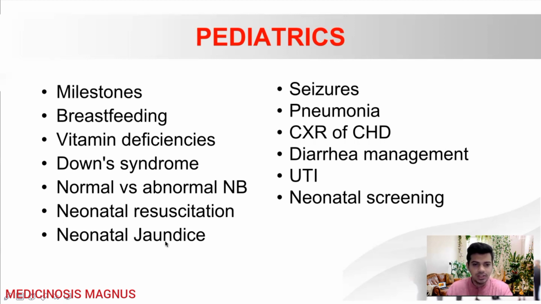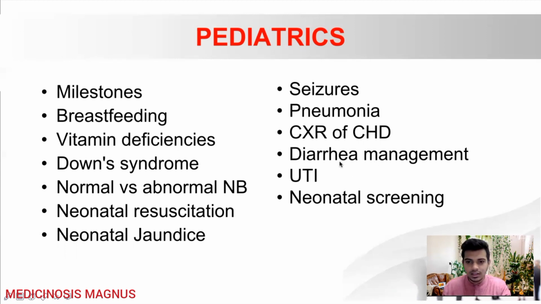Then neonatal jaundice, the physiological jaundice, pathological jaundice. Also know about Gilbert syndrome, Crigler-Najjar syndrome, all those things. Then learn about seizures, pediatric febrile seizures, and their management. Then pediatric pneumonia, the guidelines which are given, all those management plans, when you should refer to a higher center, those kinds of things. And also chest X-ray findings of congenital heart diseases, the boot-shaped sign, snowman sign, figure of 8 sign, all those things.